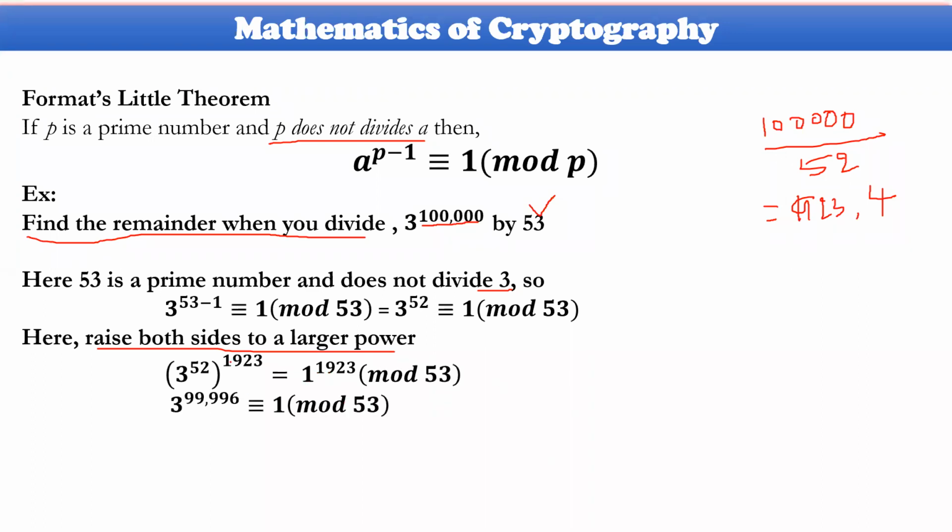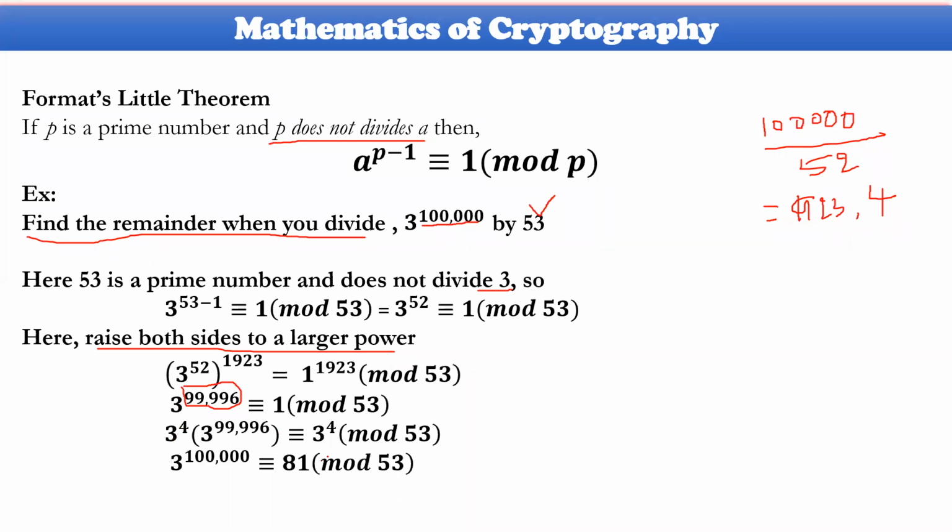If you multiply these two, you get 99,996. So congruently equal to this one. If you want to make this particular value 1 lakh, you need to increase it, so 3 will be increased 4 more times. So 3 power 1 lakh will be equal to 3 power 4, which is equal to 81, modulo division of 53.